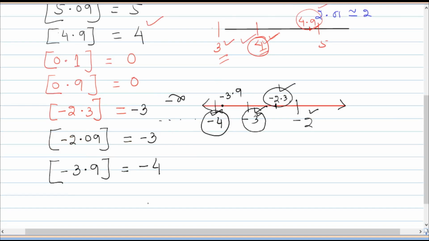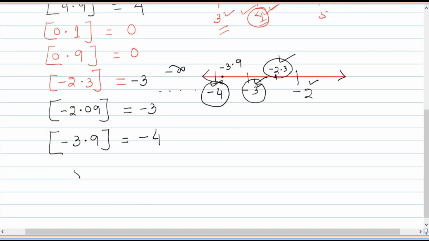Suppose you have to ask what is the greatest integer of 5 only. Since 5 itself is an integer, the greatest integer is equal to 5. The greatest integer function is the one which is less than or equal to x. Less than or equal to x means either it is less than or it is equal. So here 5 is equal to 5. That's why the greatest integer of 5 is 5.